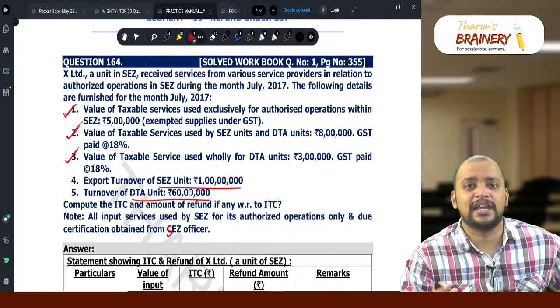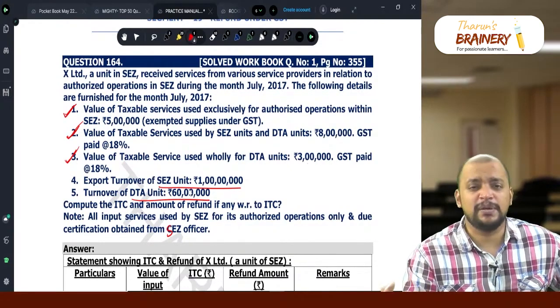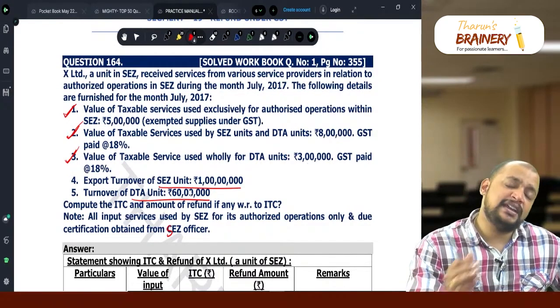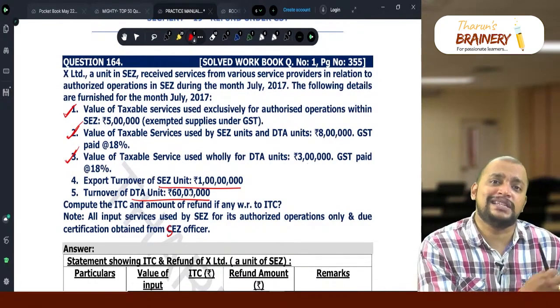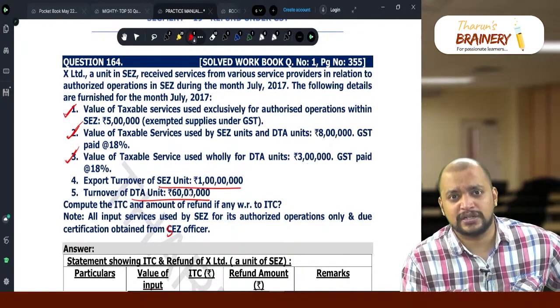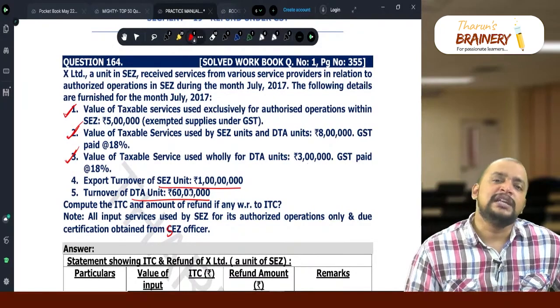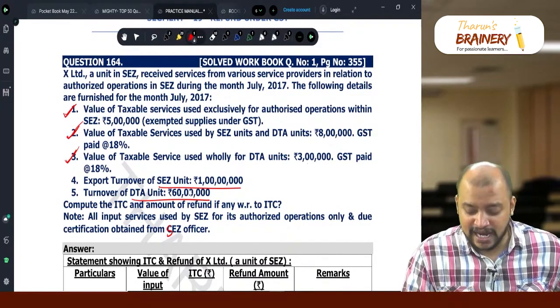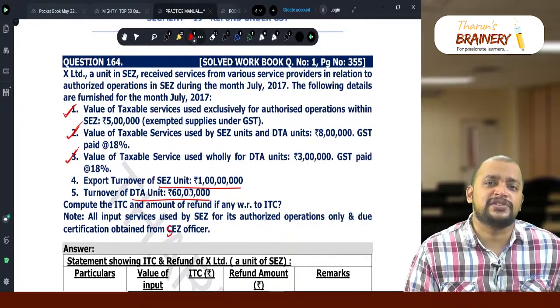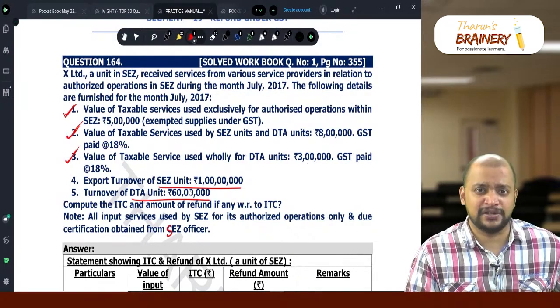In that notified area, I have a business, as many people do. I also have a business outside the SEZ area. That business outside the SEZ area is known as the DTA unit. Inside the SEZ, whatever business I have is known as the SEZ unit. For the SEZ unit, I need to take a separate registration, and for the DTA unit, I need to take a separate registration.